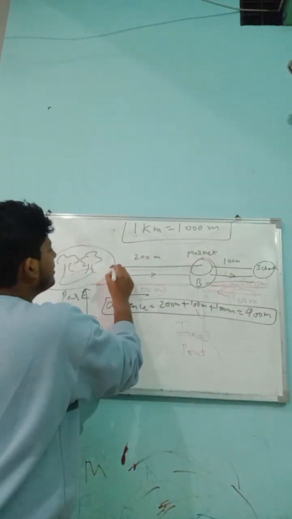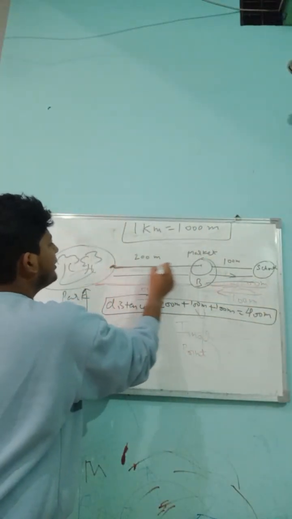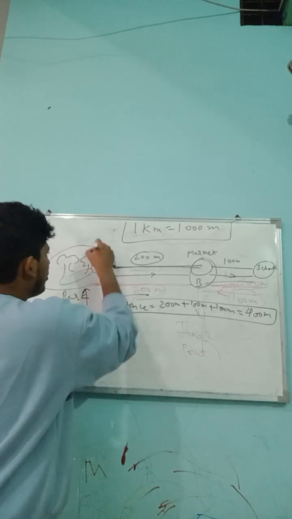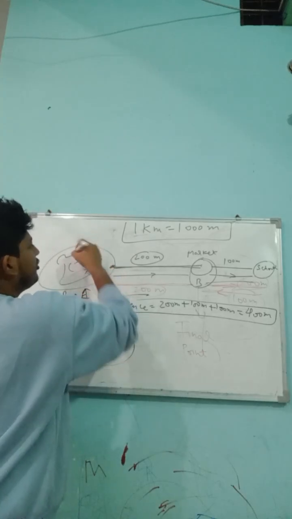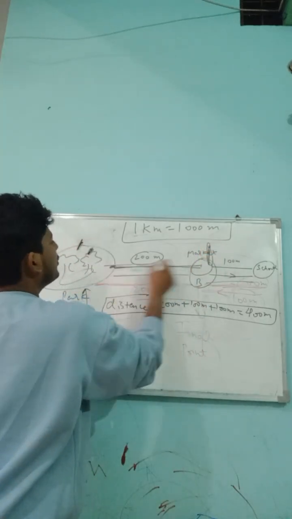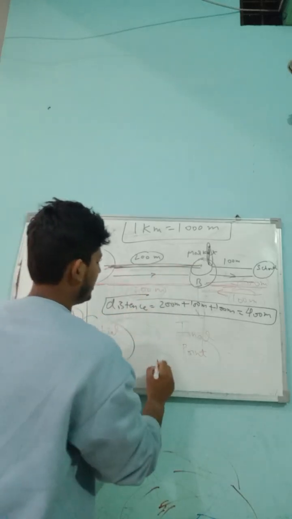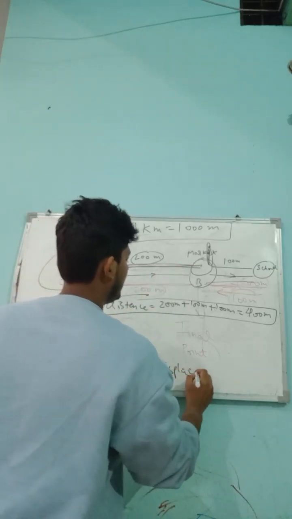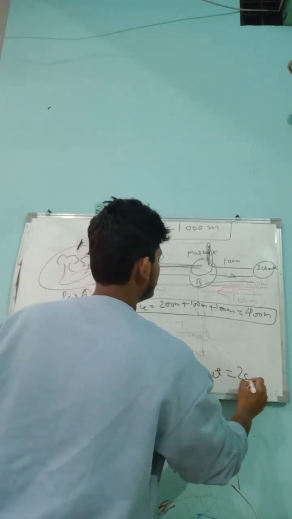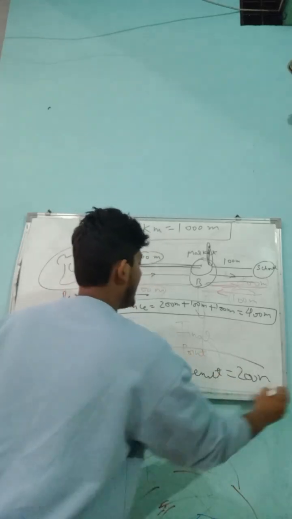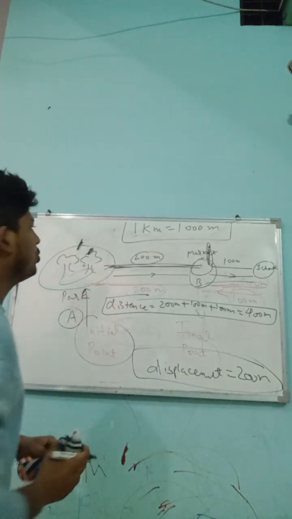So shortest path between them is 200 meters. So displacement will be, my dear student, 200 meters. Very good. Now you got it.